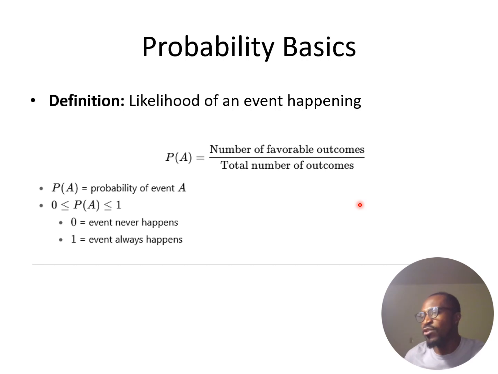A die is always made up of six sides, so the total number here will be 6. Most of the time, the probability of that event, for example obtaining even numbers when you roll that die, is always less than or equal to 1, but greater than or equal to 0. If we are certain that the event is never going to happen, meaning we are not going to obtain even numbers when we roll that die, then the probability is 0. But if we are certain that the event is going to happen, meaning we are going to obtain even numbers, then the probability is 1.